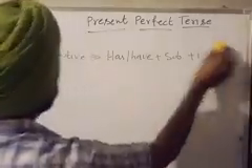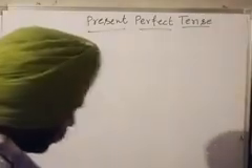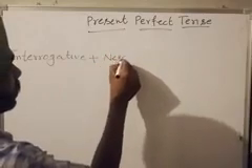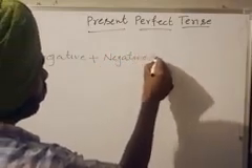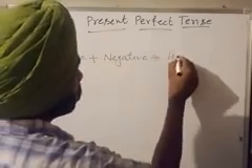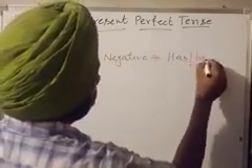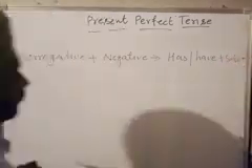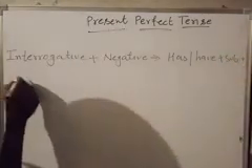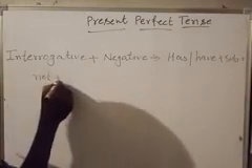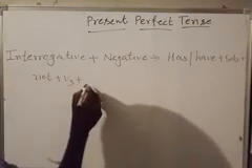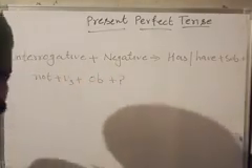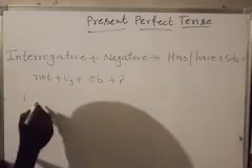Now, last but not the least, the last variation, when we use interrogation plus negation in the same sentence. First we use has or have, then subject, then we use not, then we use verb third, and at second last we use object, and at the last position we use question mark. Example number 1.